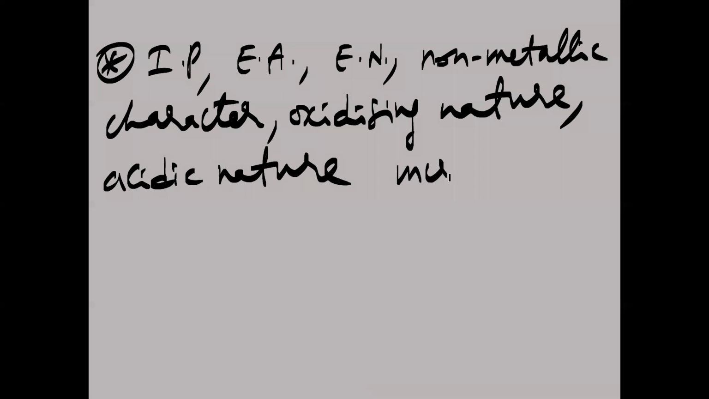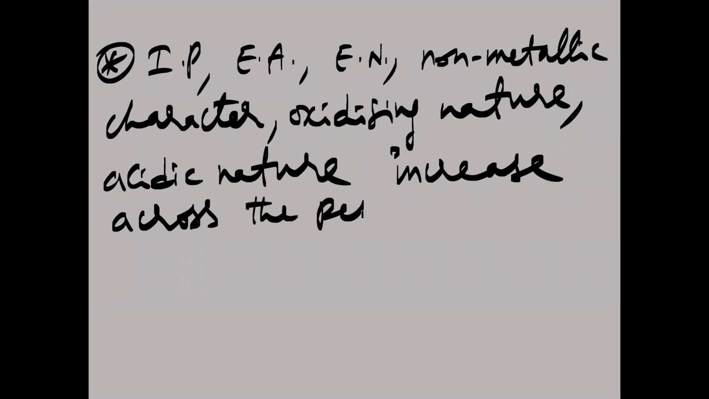These all properties increase in a period, or across the period. Across the period means from left to right in a period. Now, among these, the values of which one will not follow a regular trend? IP. Ionization potential or ionization energy values do not follow a regular trend across the period.